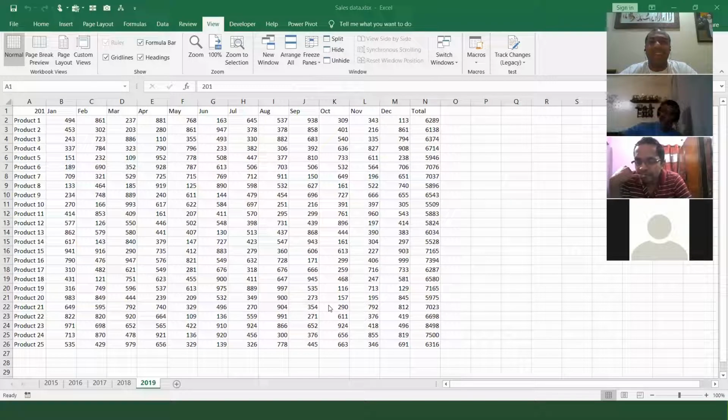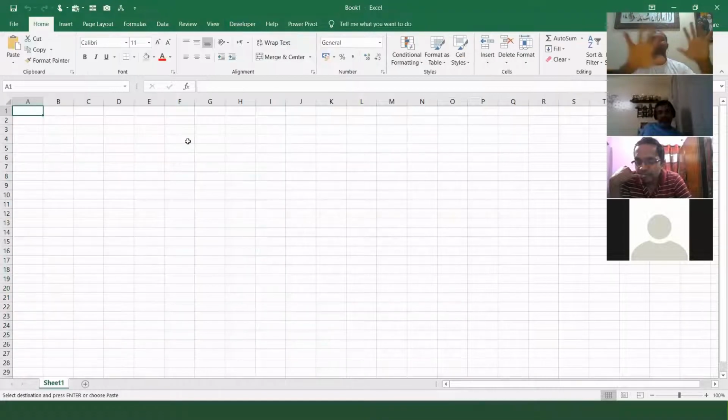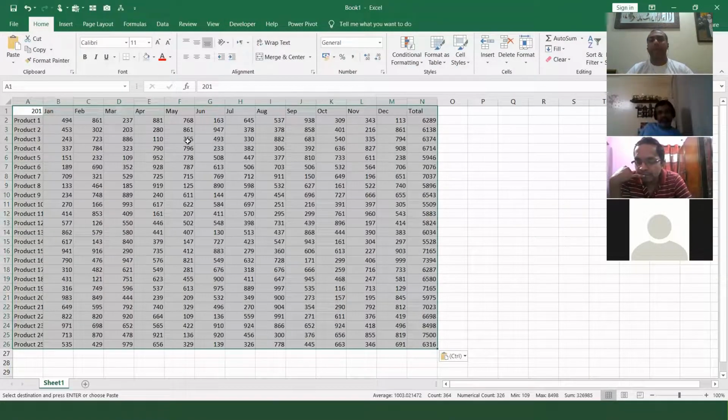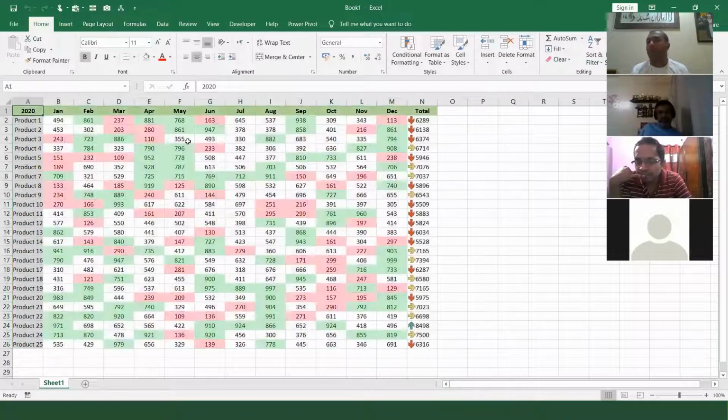Can we add a name on the shortcut of a macro if we don't have the same sheet? No problem, Aga Zulfikar. Even if you open another file, it will work. For example, I'm copying this data, friends, and I'm pressing Control N. See, this is a new file in front of you, and I have pasted the data over here. And you opened a new file, and this is 2020 data, for example. And I am pressing Control M. It will work on a new file also, friend.